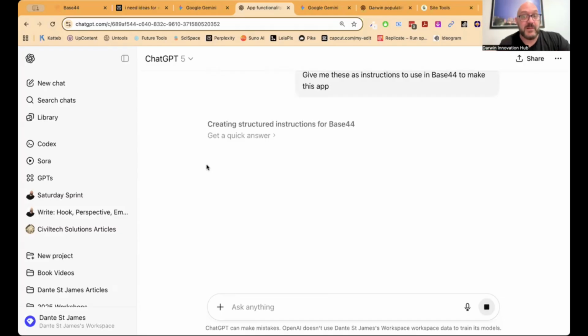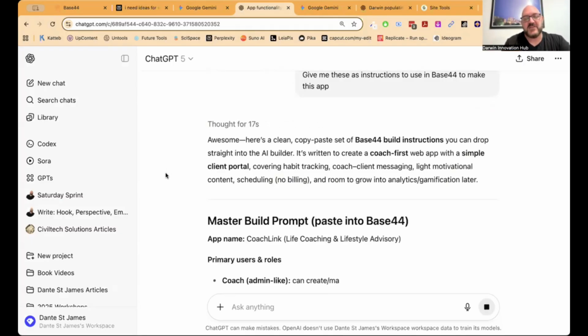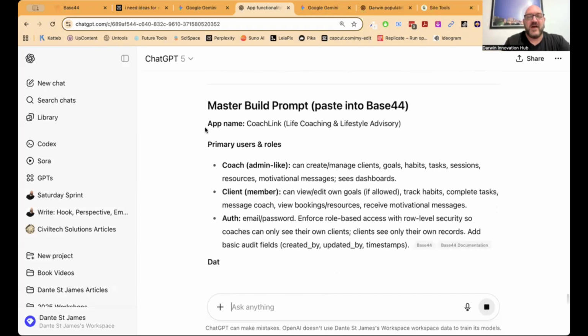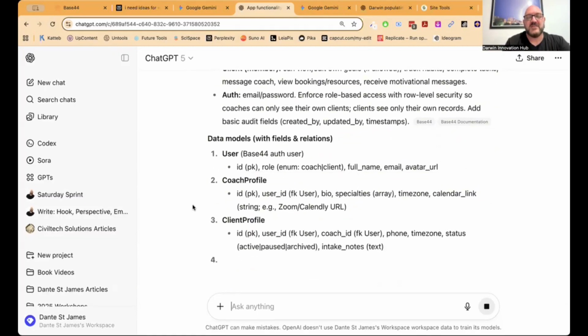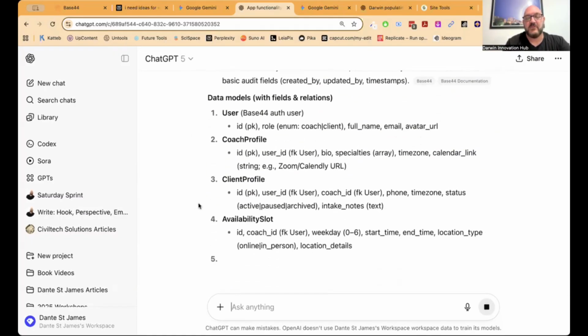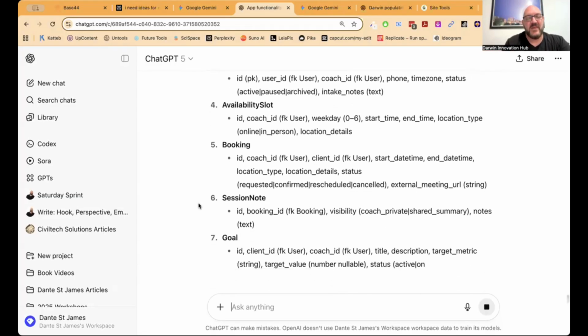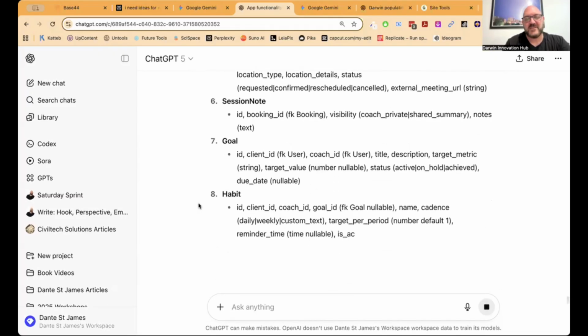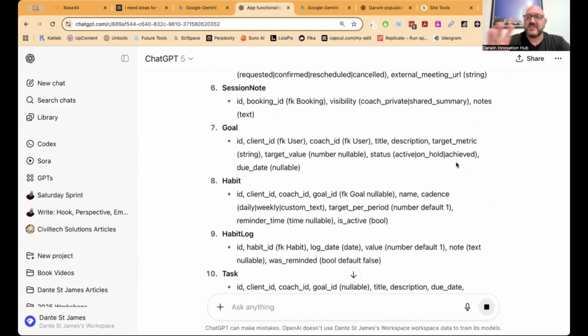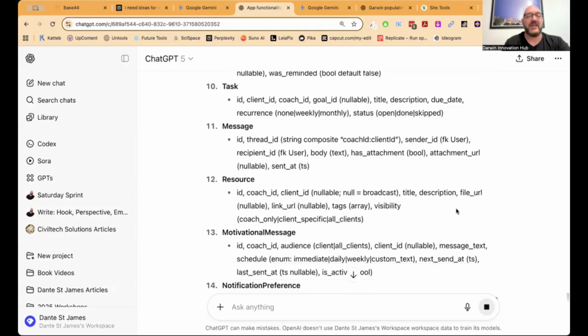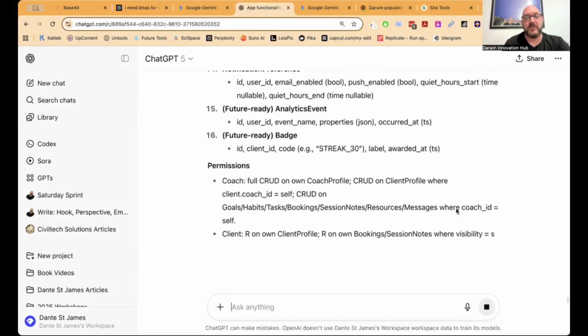They're exactly what I'm looking for. We're going to get those instructions. And this is exactly how I built a number of apps. And I'll get to you in a second and show you some of those apps I've built so you have an idea of what they are. Here's a clean copy paste set of instructions, the master build prompt. The app name, Coach Link, primary users and roles. There you go. The data models it's going to use. It's already created what the data models are. It's going to tell it directly what they are. So it makes that process a little bit faster. Booking, session notes, goals, habits. So you don't have to understand all this. This is all the language it's using to tell it what to create in order to carry out that level of complexity with this app we're building.